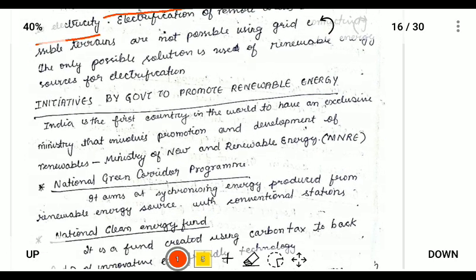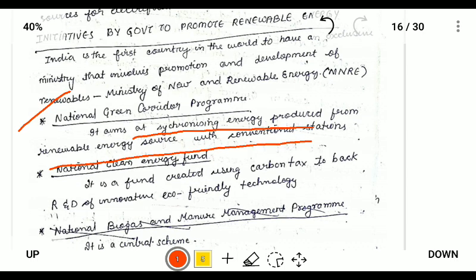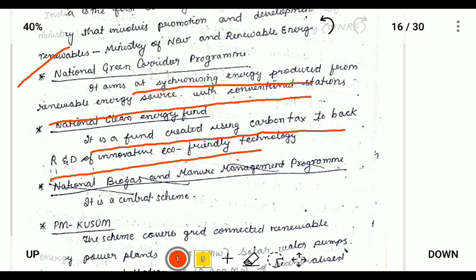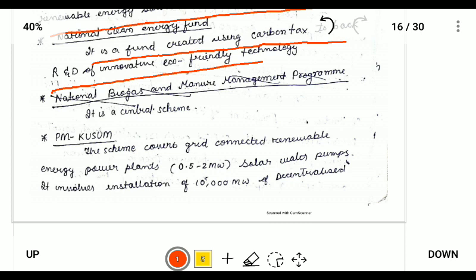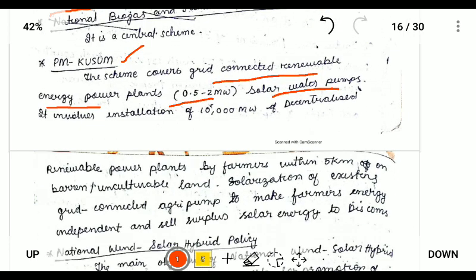The initiative by the government is the National Green Corridor. It aims at synchronizing energy produced from renewable energy sources with conventional stations. The National Clean Energy Fund is a fund created using a carbon tax to back research and development in innovative, environment-friendly technology. And PM Kusum is a scheme which provides grid-connected renewable energy power plants of 0.5 to 2 megawatts and solar energy pumps, and it also involves installation of 10,000 megawatts of decentralized renewable power by farmers.